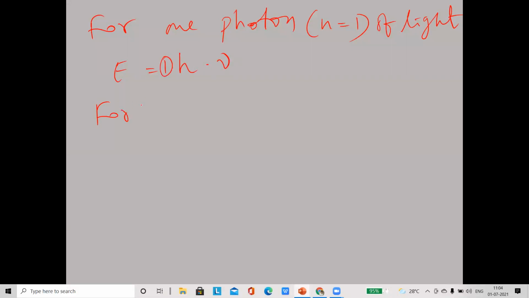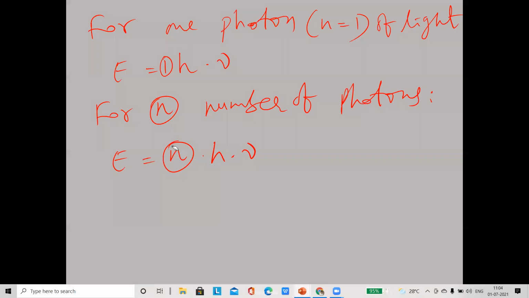And for n number of photons of light, we substitute the n value. Then E is equal to n into h nu, n h nu. So for one photon, 1 into h nu. For n number of photons, n into h nu.